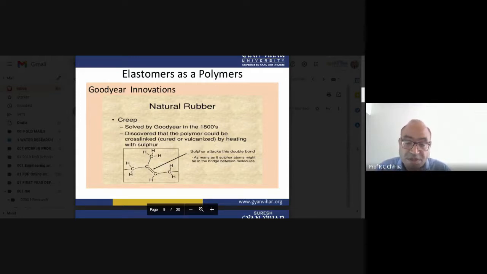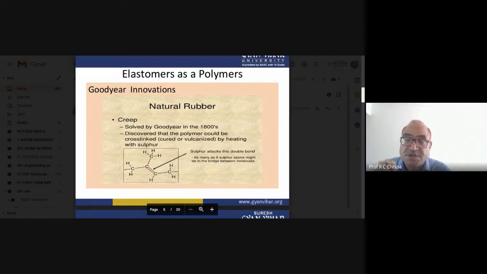So what happened at that moment? There are different threads, one thread of isoprene and another thread of isoprene. Those are natural. In between those threads we can see the carbon double bond carbon in the cis position.